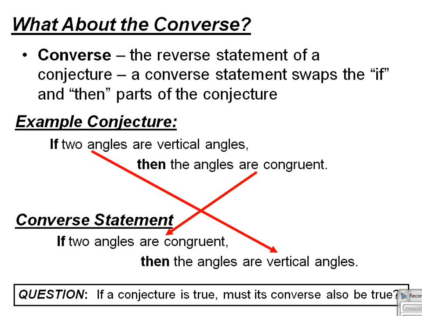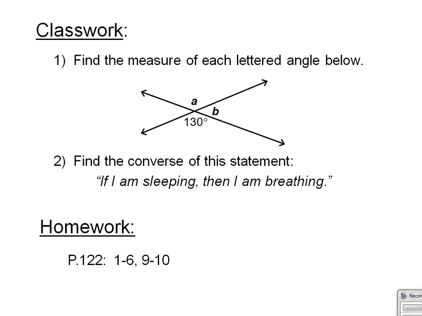Now think for a moment. If a conjecture is true, must its converse also be true? Now in this statement, I hope that you can see or think about two angles you've seen before that are congruent that were not vertical angles. In fact, there are plenty of angles that are congruent but not vertical. But that's not to say that no converse statement is ever true. Many of them are, just not all of them. Thus concludes today's lesson.